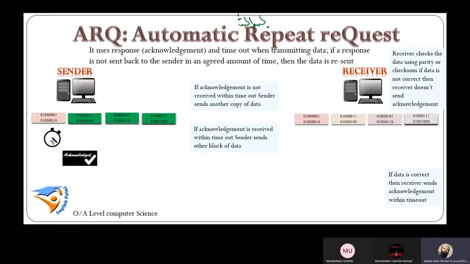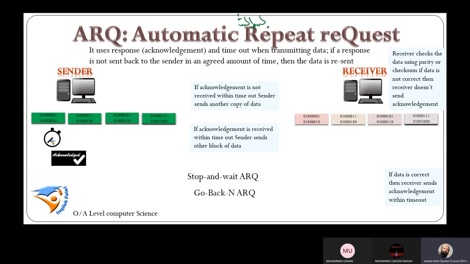Right, beta. Now we have three different types of ARQ. One is stop and wait ARQ. In this stop and wait ARQ, sender will send a data packet and wait for the acknowledgement. If acknowledgement is received, then it will send next data packet. Otherwise, it will repeat sending the current data packet.